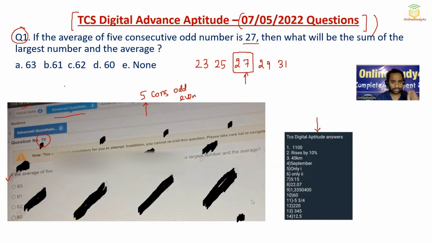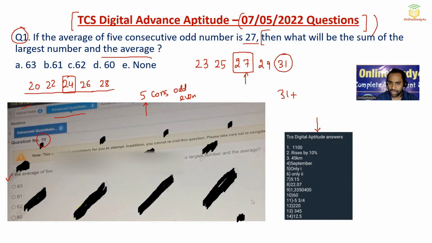Suppose the average is 24, then two numbers this side and two numbers this side, so this will become your 5 consecutive even numbers, because it will always be the middle number. Now what will be the sum of the largest number and the average? The largest number is 31, and the average, already given, is 27. So 7 plus 1 is 8 and 3 plus 2 is 5, so 58.